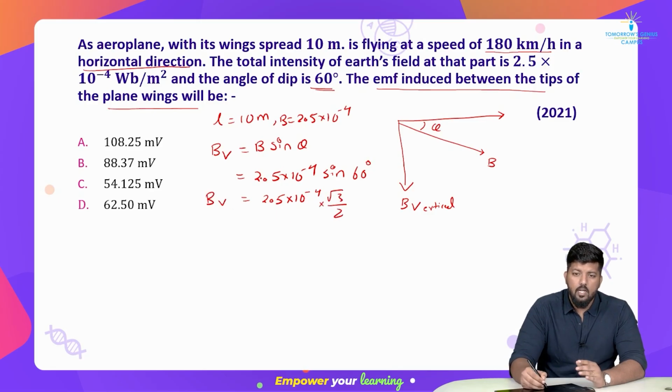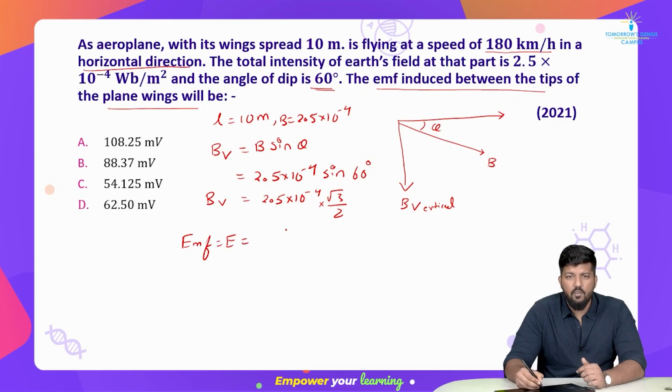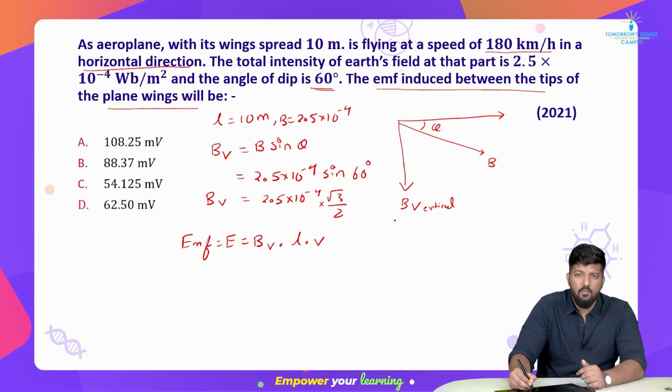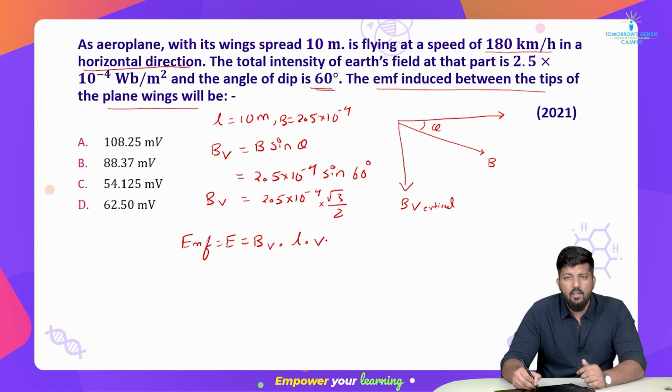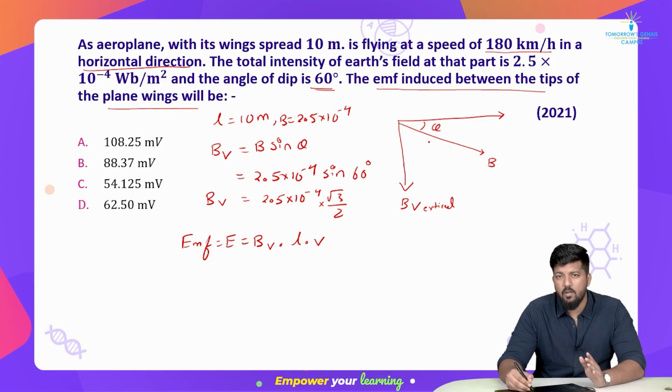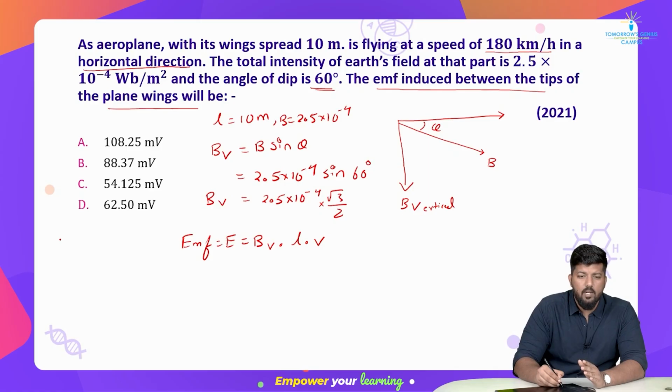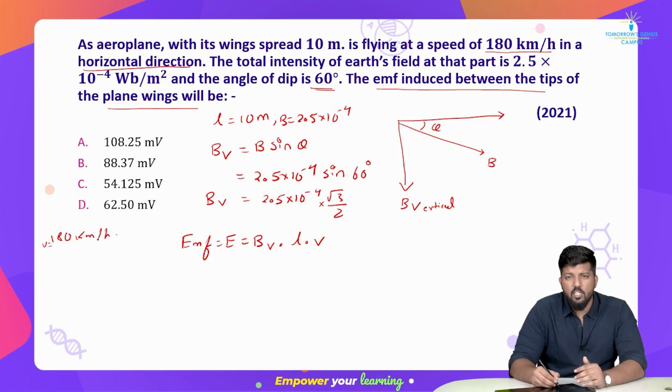B of vertical. Now induced EMF, remember the formula. Induced EMF, which we denote with E, is how much? B vertical into L into V. Now here V is velocity, and this plane is moving at 180 kilometers per hour. Now remember, we have to convert the unit to the smaller one, right? So V is given to you as 180 kilometers per hour. Convert that into meters per second.